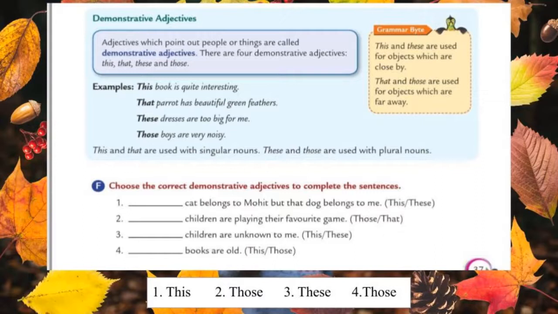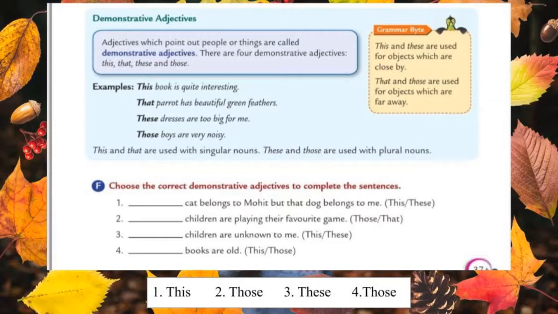And one more thing, for singular nouns we should use this and that. For plural nouns we should use these and those. Okay students, for plural nouns we should use these and those. Let us see some examples. This book is quite interesting. That parrot has beautiful green feathers. These dresses are too big for me. Those boys are very noisy.